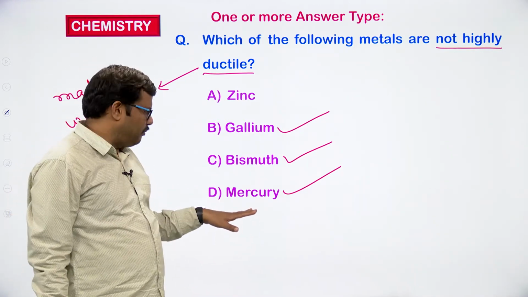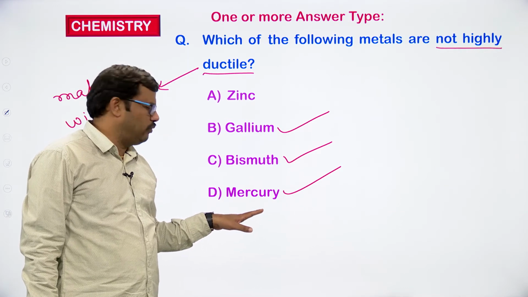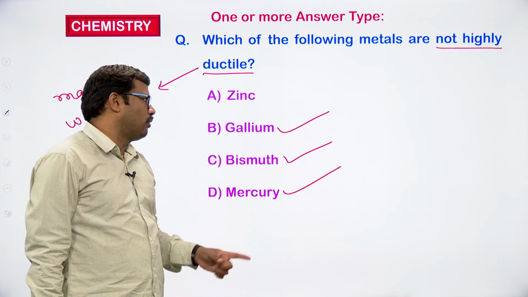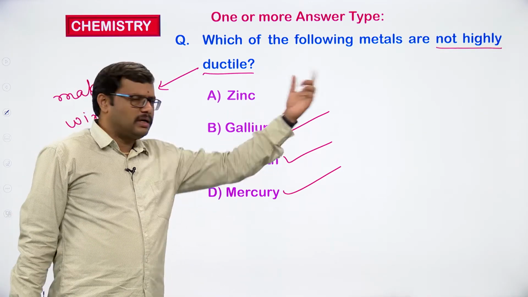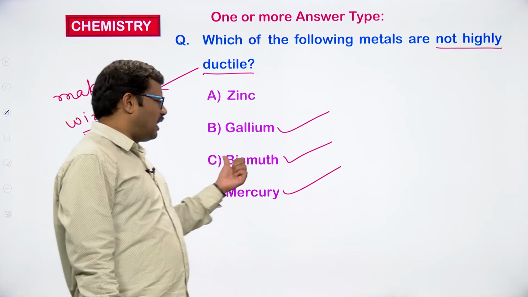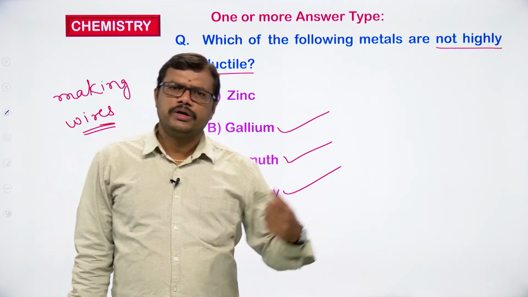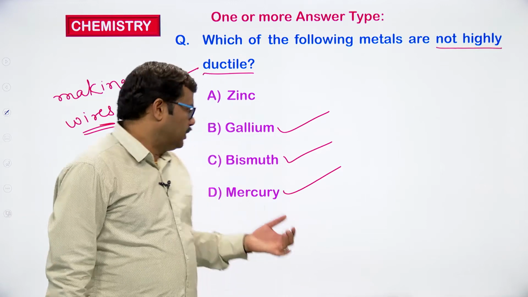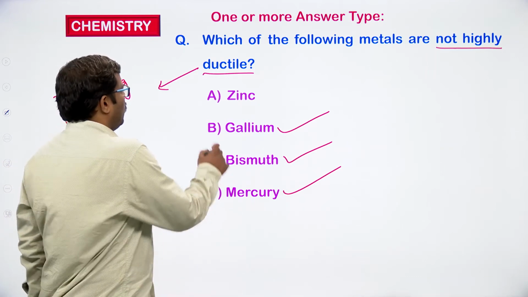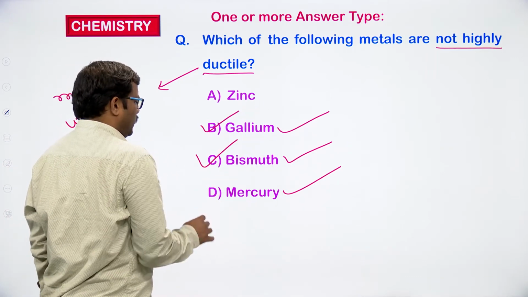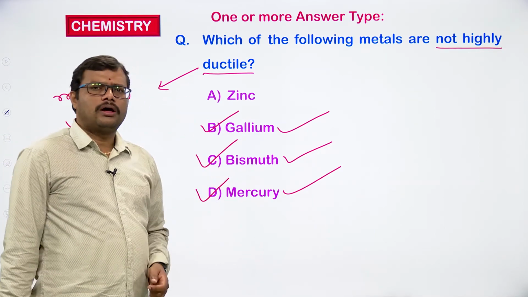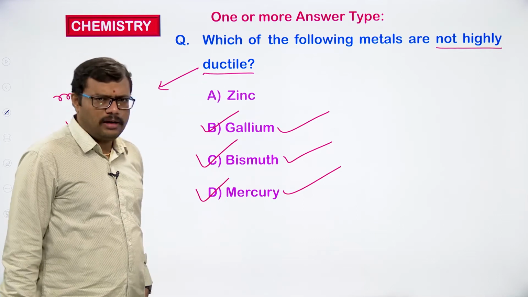Mercury under room conditions exists as a liquid, so we cannot make a wire out of it. A solid can be converted into a wire but not a liquid, so we are ruling it out. Since the melting point of gallium is low, it cannot exhibit high ductility. Bismuth is not a good conductor, and it is also not a highly ductile metal. So the correct options are gallium, bismuth and mercury. B is correct, C is correct, D is also correct. So three options are correct for this question.